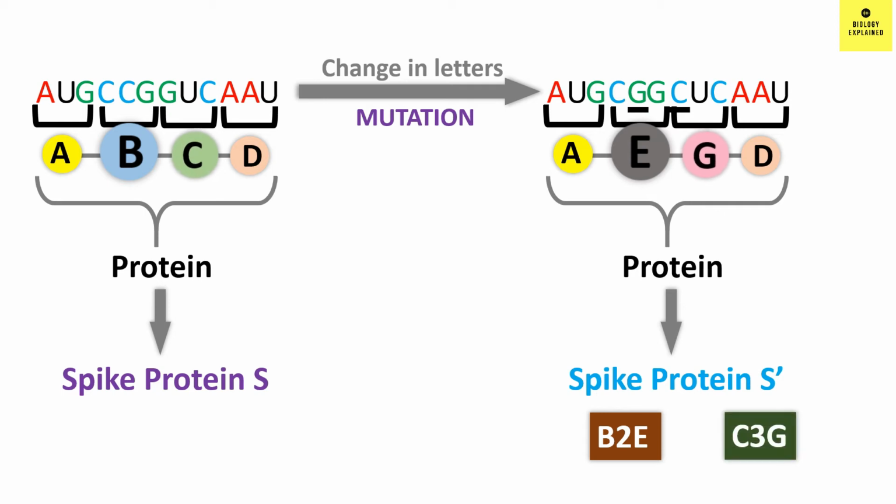And the other mutation is C3G, that is, C at position 3 has changed to G. These 2 mutations result in spike protein S prime. This is the basics of how mutation occurs and how it is denoted with the help of amino acids. So mutation ultimately causes a change in the structure and function of the protein.